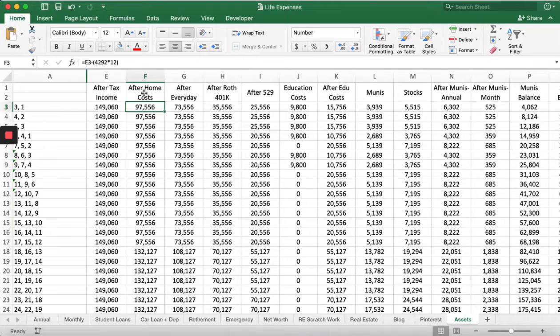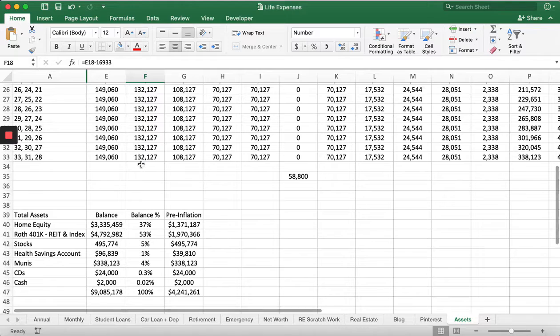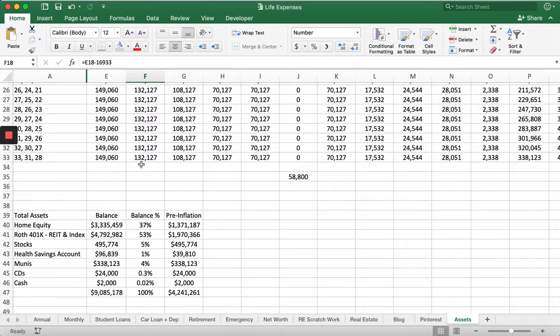So then after home costs. This is with the assumption that I have a 15-year mortgage, right? 15, the count is 15. And so it would be a mortgage of about $42.92. Sorry. So you can see for those 15 years, there's a significant reduction. And then these years include what the average property tax is for that home. And so I'm pretty sure, yeah.